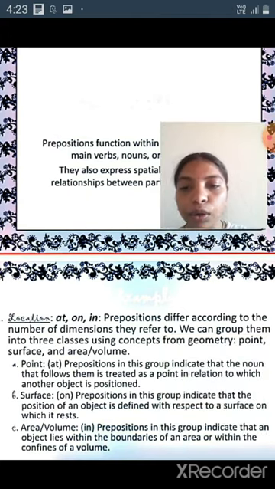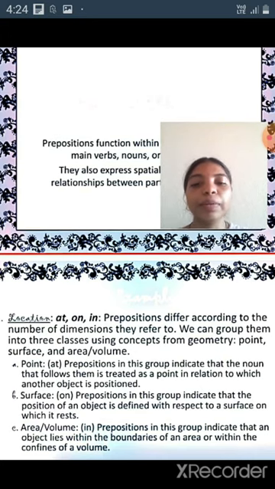Next, location: at, on, in. Prepositions differ according to the number of dimensions they refer to. We can group them into three classes using concepts from geometry: point, surface, and area or volume. First of all, point.